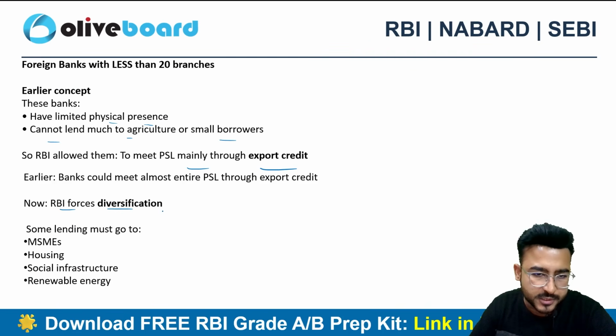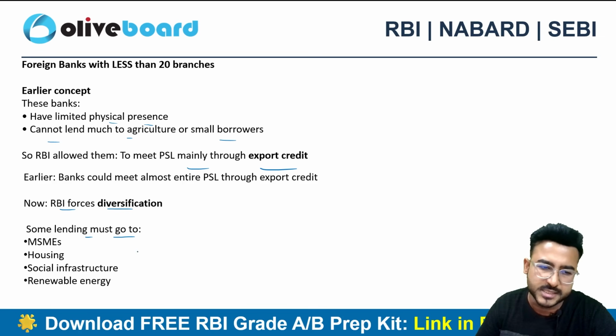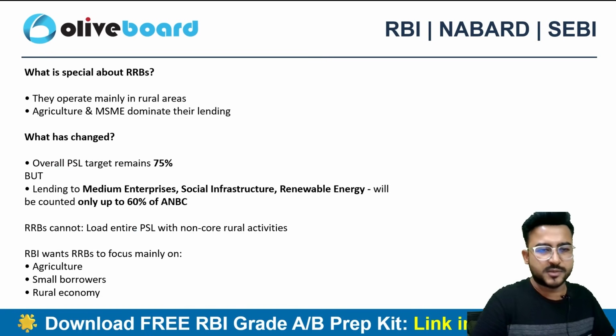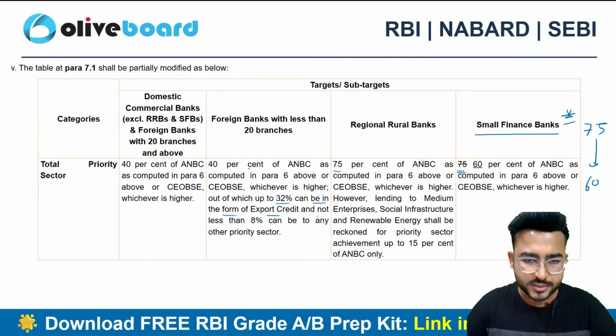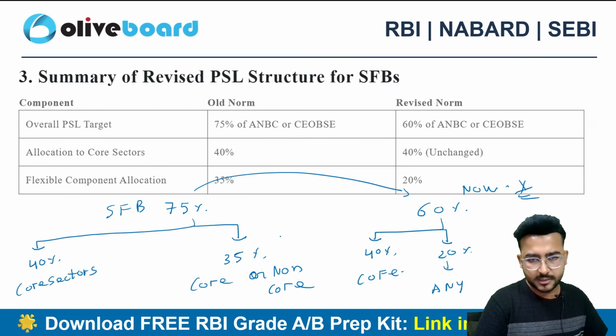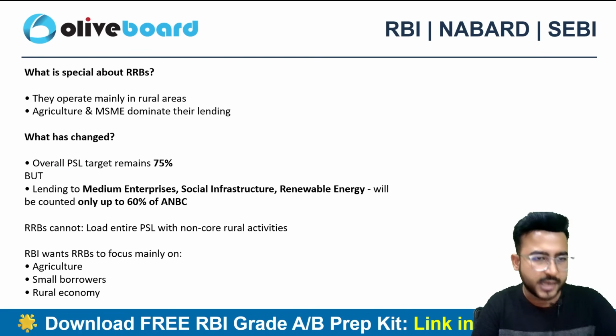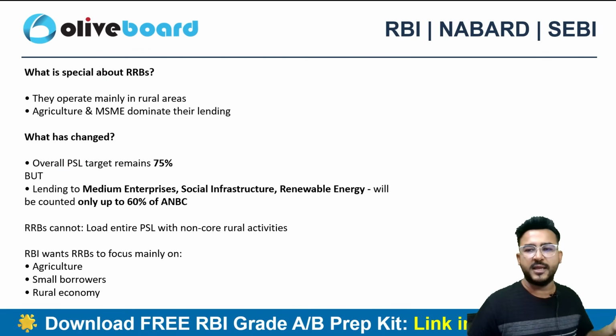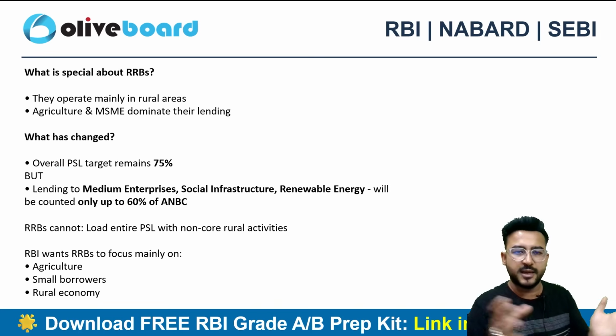Now the RBI focuses on diversification as well. So some lending must go to MSMEs, housing, social infrastructure and energy projects as well. Because of that, I will say the rest of the 8% can go to any other priority sector lending as well, right?